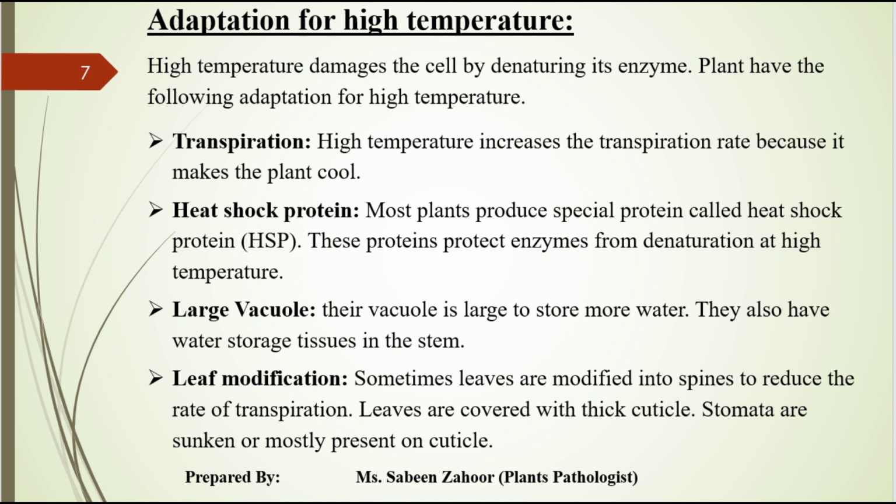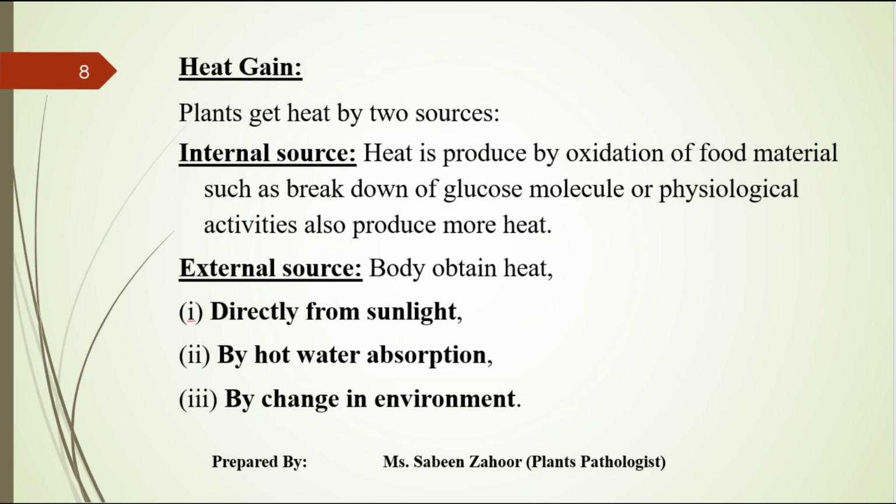That's excellent. Now, what is heat gain? Plants get heat from two sources, the internal source and the external source. Internal source: heat is produced by oxidation of the food material, such as breakdown of the glucose molecule during glycolysis. Is this clear to all of you?